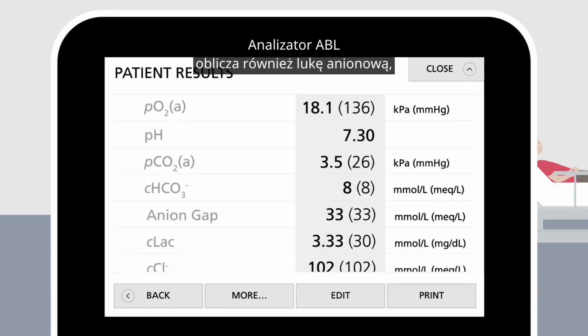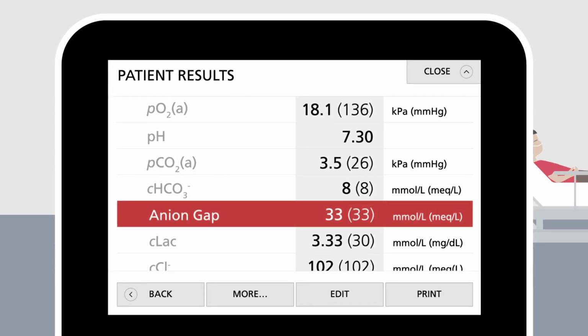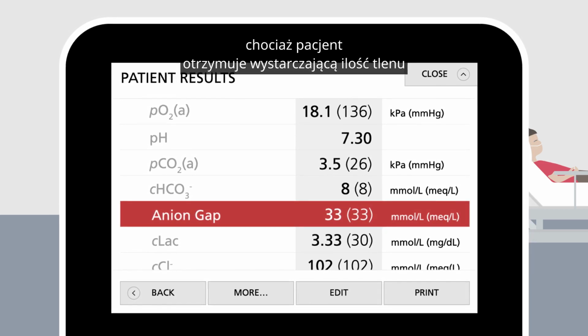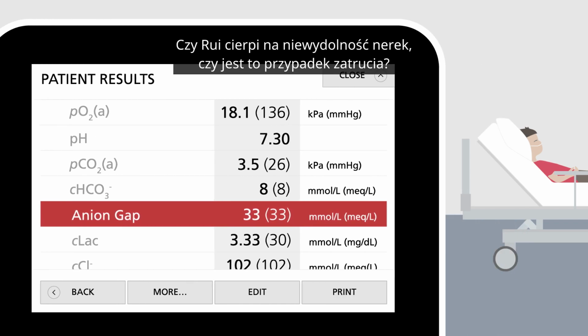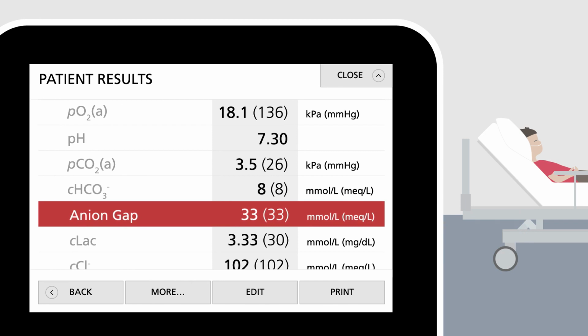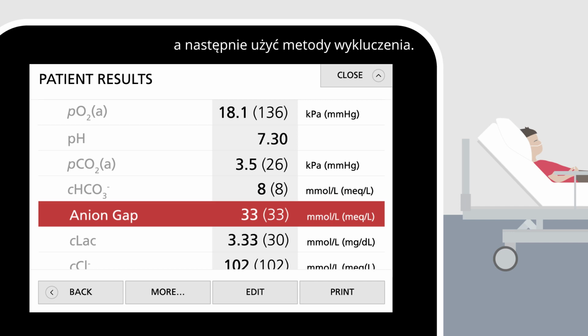The ABL analyzer also calculates the anion gap, which is highly elevated. Something is compromising the metabolism, although the patient is receiving sufficient oxygen from the nasal oxygen supplement. Is Ray suffering from kidney failure, or is this a case of intoxication? It is valuable to memorize the different possible causes of an elevated anion gap when metabolic acidosis occurs, and then use the method of exclusion.